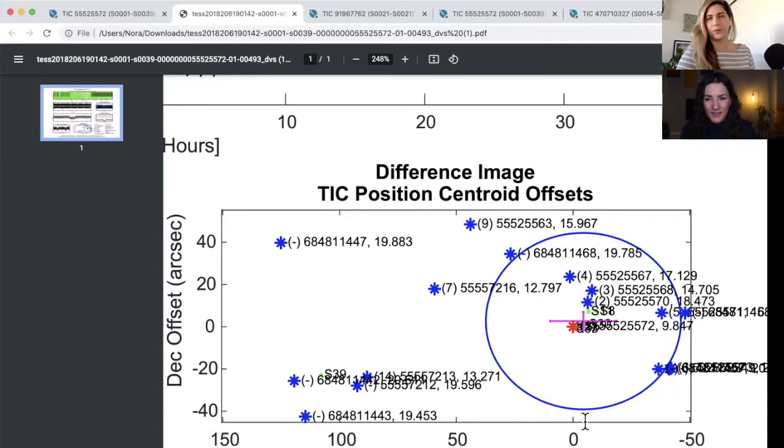So it is probably, or in this case, definitely on target. So this blue circle is kind of the confusion radius. Anything within that blue circle is very difficult to determine whether it's on target or not. But yeah, this is absolutely on target. Often you will see that it's one of those other stars that are really far away highlighted in red, and that would mean that it is definitely a background eclipsing binary.